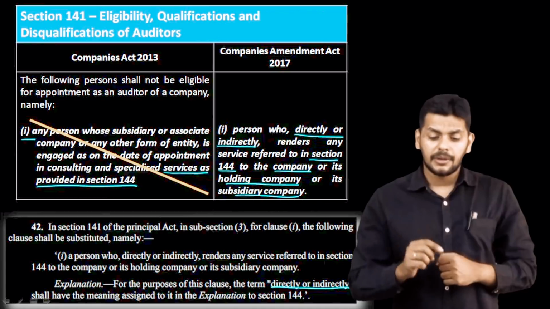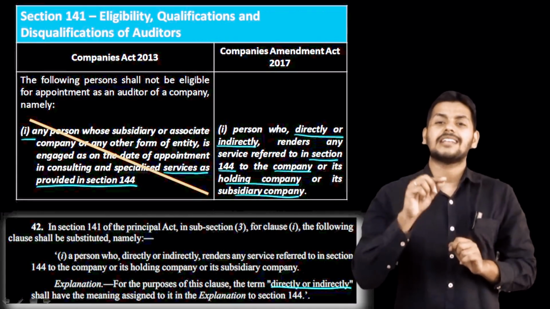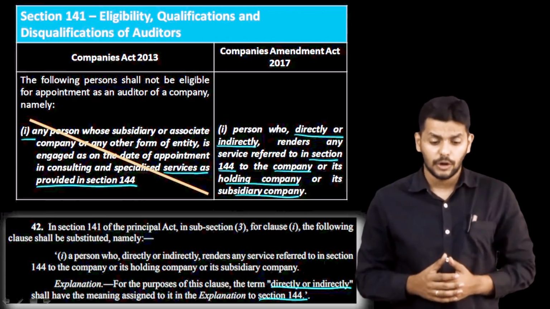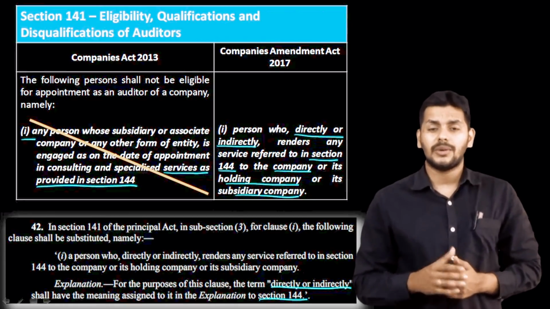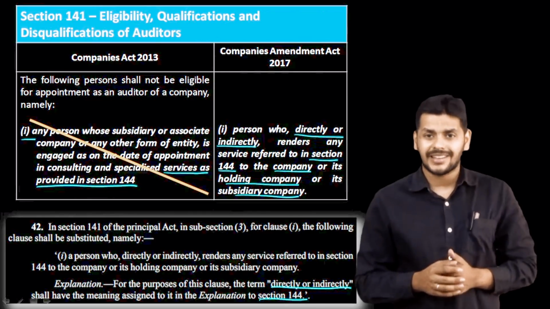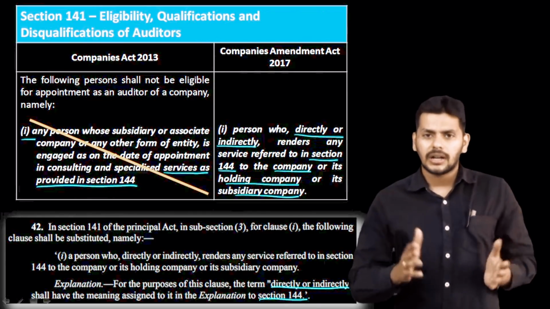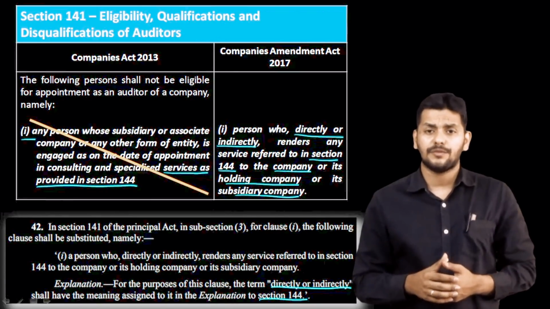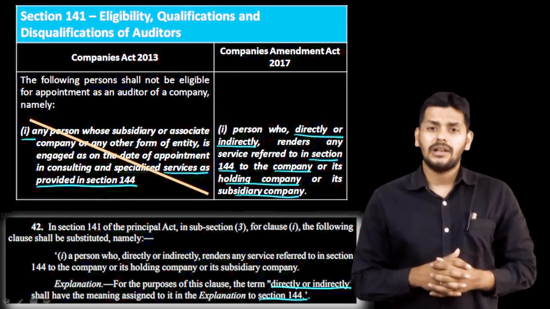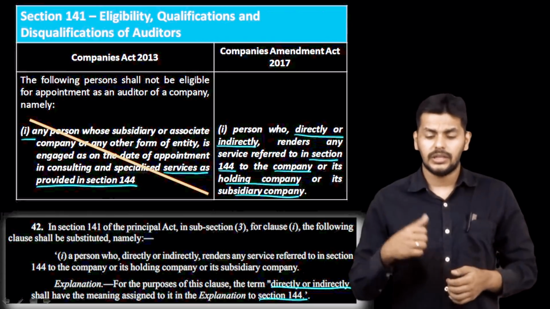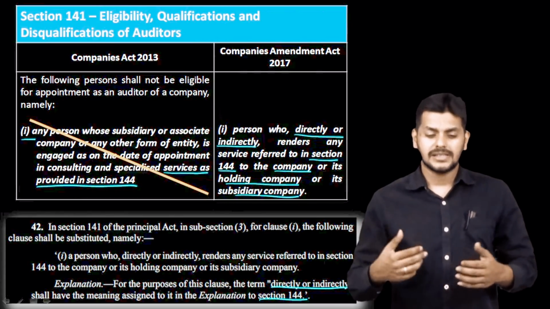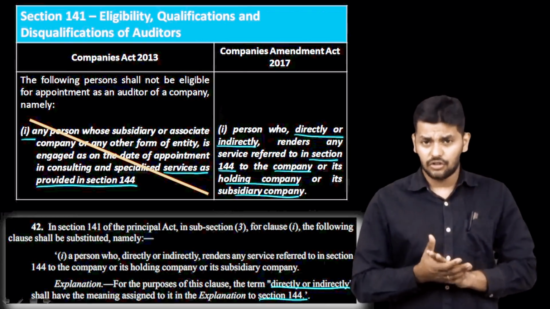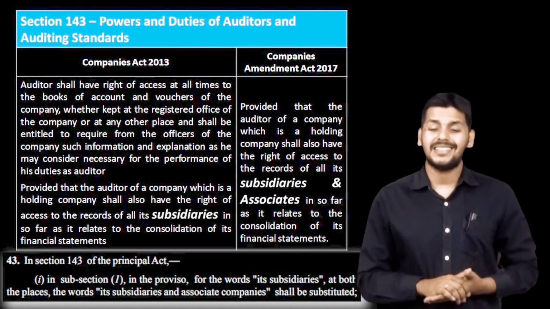They say, for the purpose of this clause, the term directly or indirectly shall have the same meaning as assigned in the explanation to section 144. So that's the change in 141, guys. 141 subsection 3 clause I has been changed to make sure that if an auditor is rendering any services mentioned in section 144, he will be disqualified if he performs those functions with the company, holding company and subsidiary company.